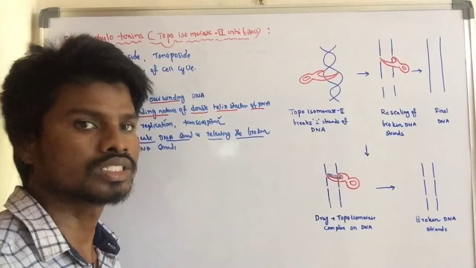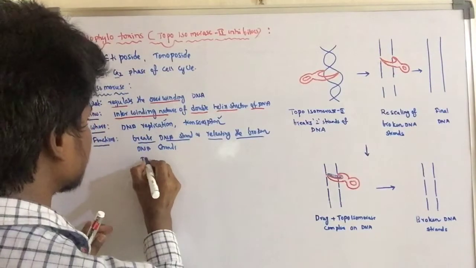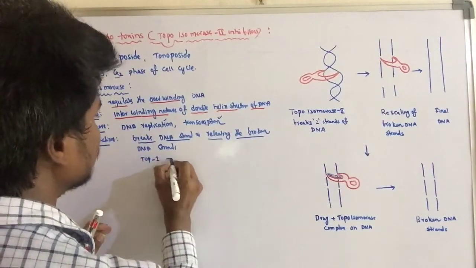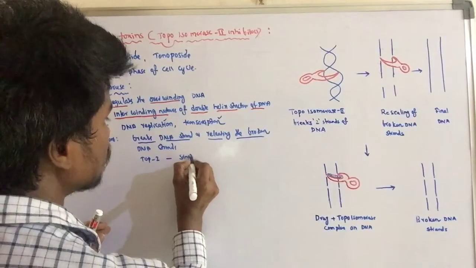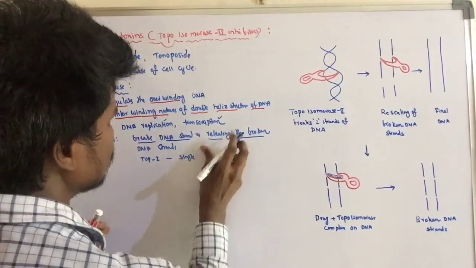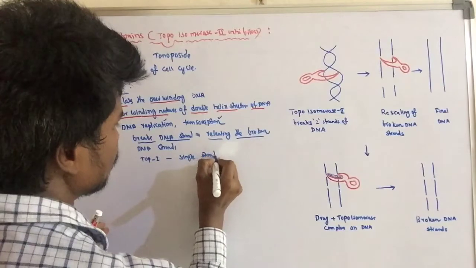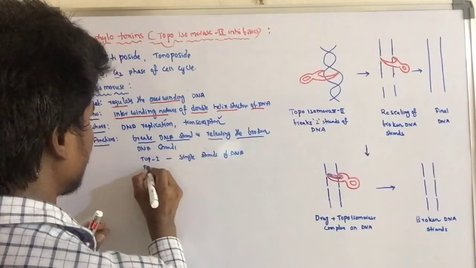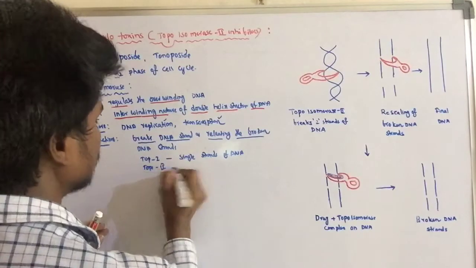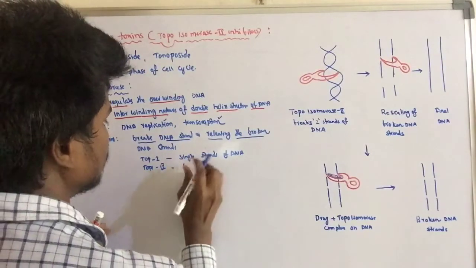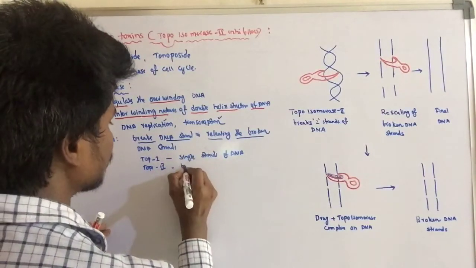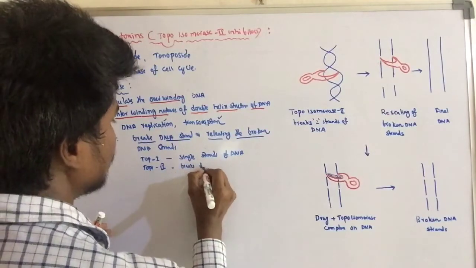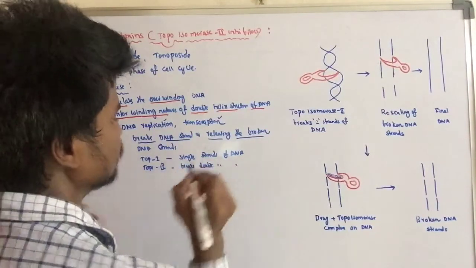In the case of topoisomerase 1, it breaks only a single strand of DNA. In the case of topoisomerase 2, it breaks the double strand of DNA.